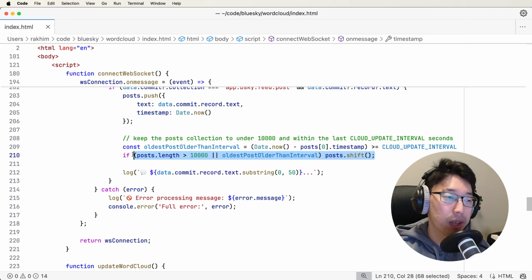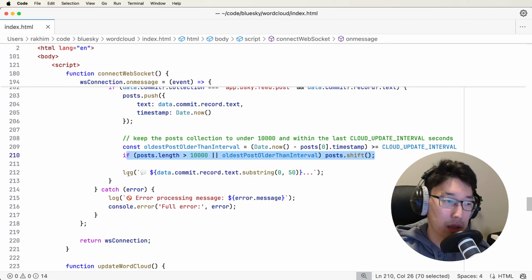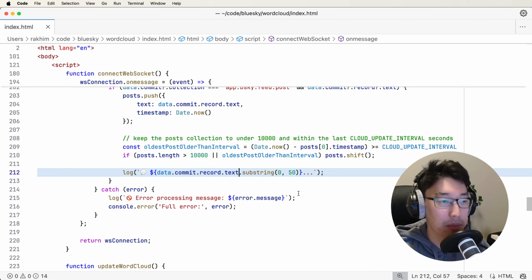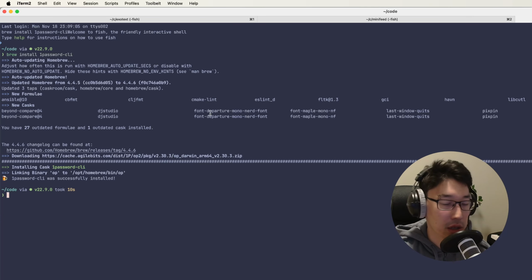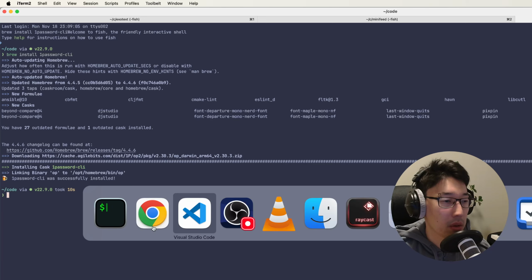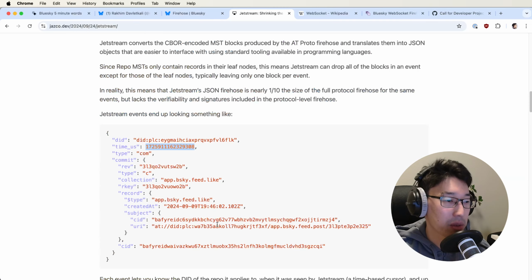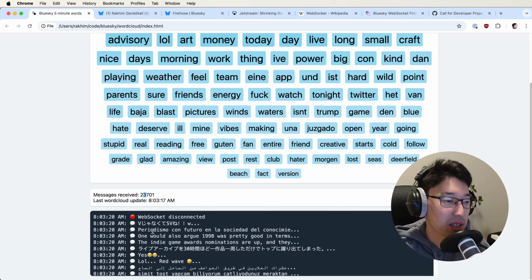So I just delete one message from the beginning if one of those conditions is satisfied, and then just log some data. And this data is actually, what is it? Yeah, the text, a substring of text. What I wanted to show is this.